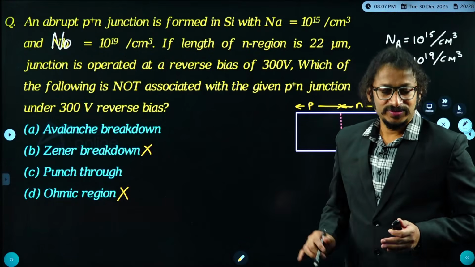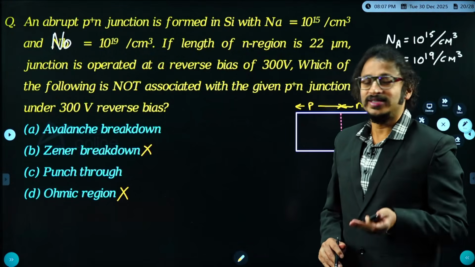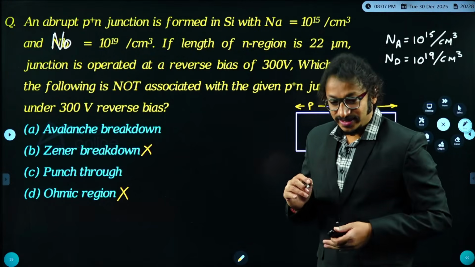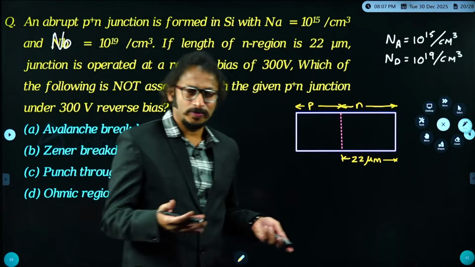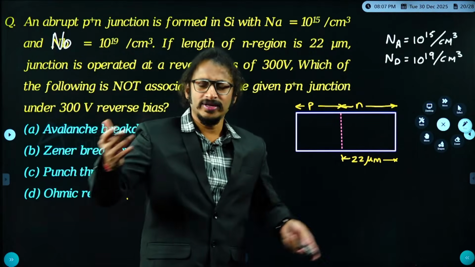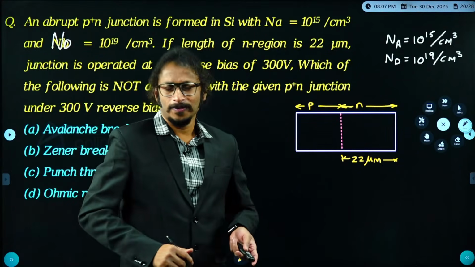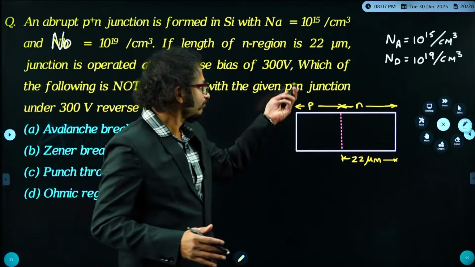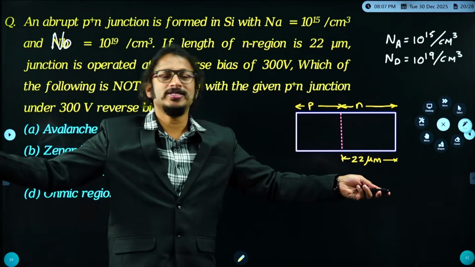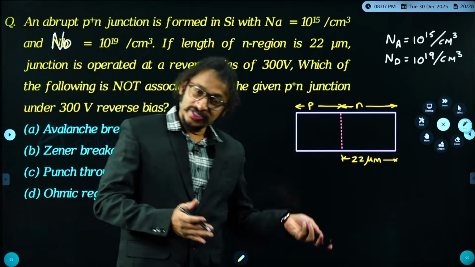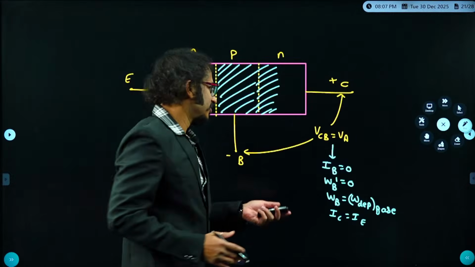If the depletion width is below 22 micrometers, then it is avalanche, because the next step after avalanche is punch through. Punch through is the highest voltage, where most of the transistor voltage ratings are also decided by punch through. At a large voltage, the depletion width completely occupies that region, but before that there exists a breakdown, the so-called avalanche.